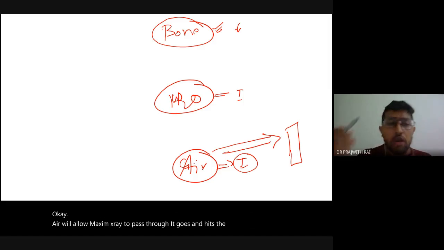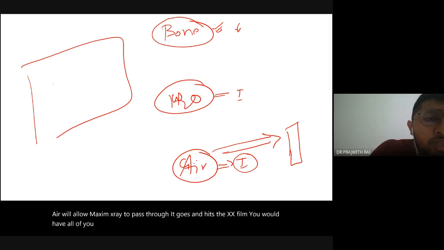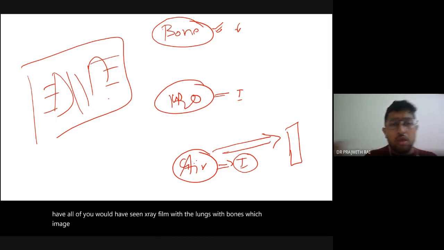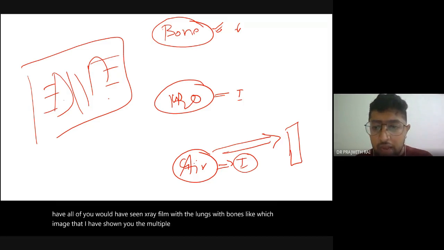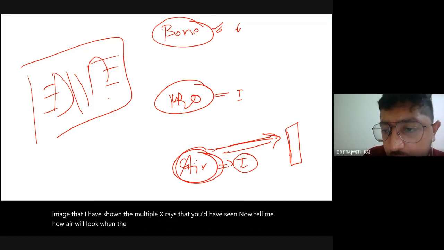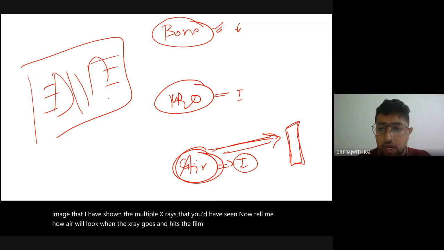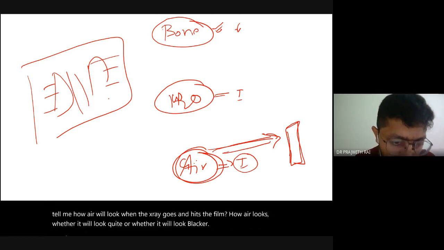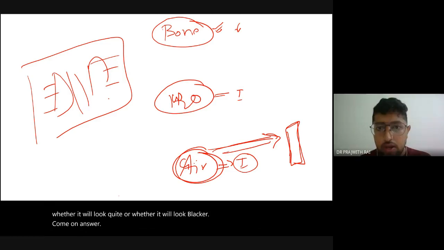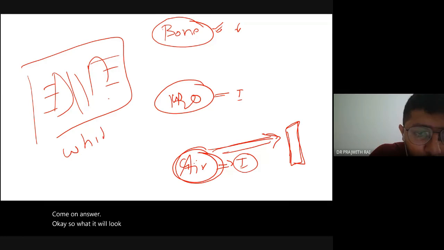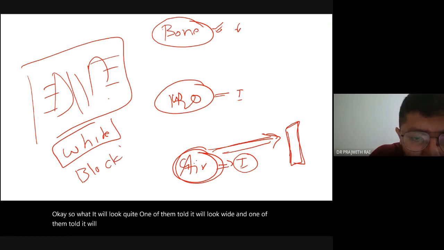All of you would have seen X-ray films of the lungs and bones, like the image that I have shown you. There are multiple X-rays that you would have seen. Now tell me, how will air look when the X-ray goes and hits the film? Whether it will look white or whether it will look black. Come on, answer. Sir, it will look white. Black. One of them told it will look white, and one of them told it will look black. Now, who answered it will look white?